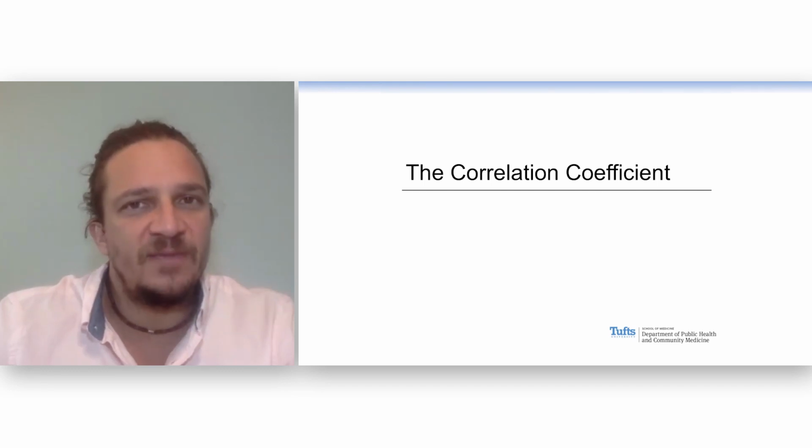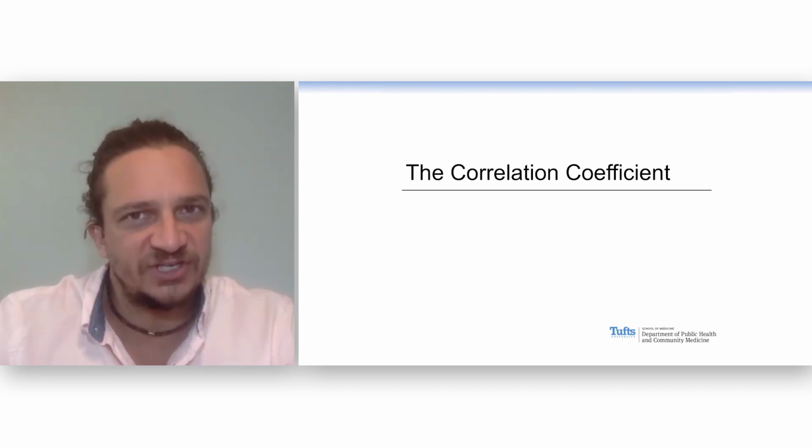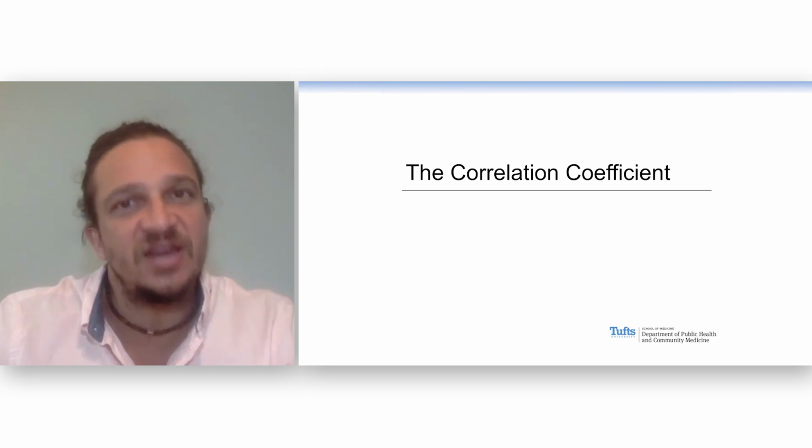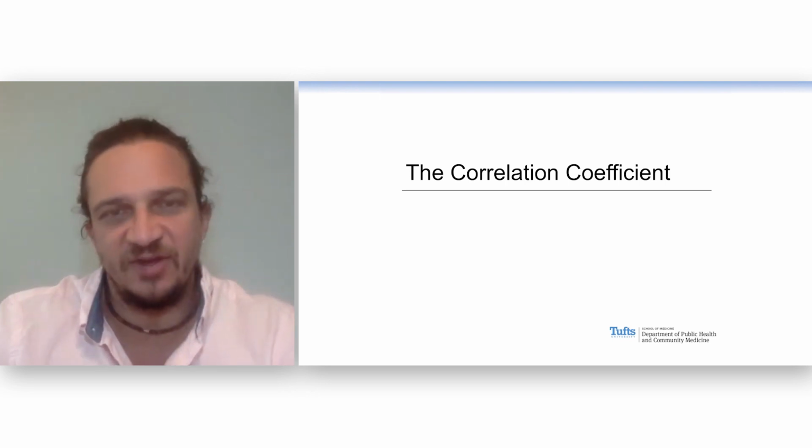We'll show the mechanics of the correlation coefficient, which is a number that shows the linear association between two continuous variables.